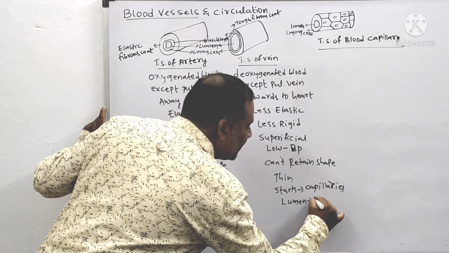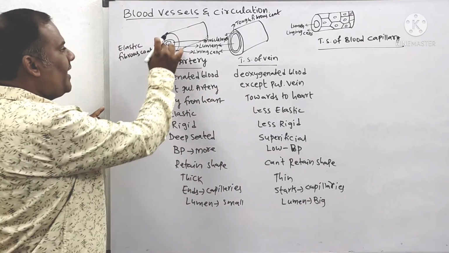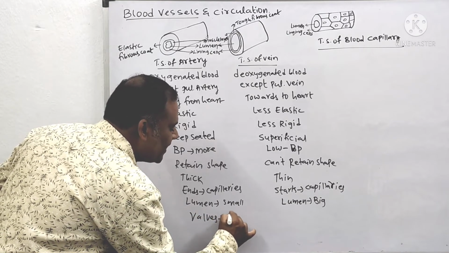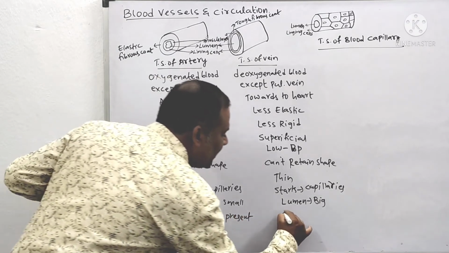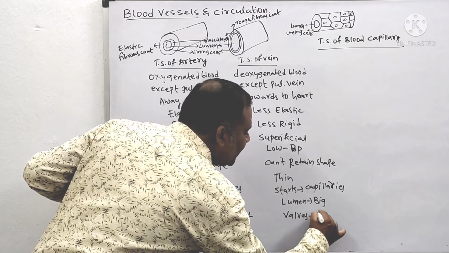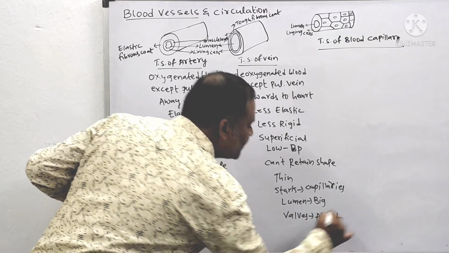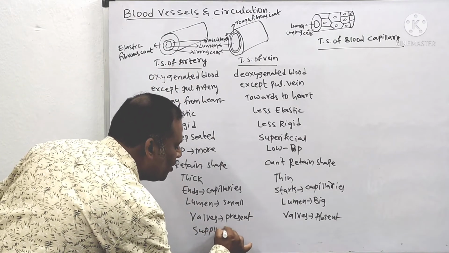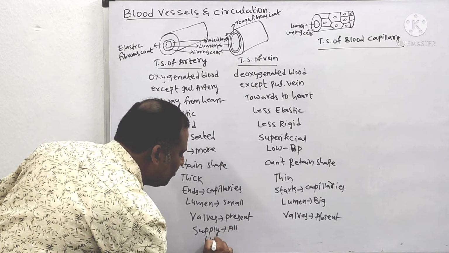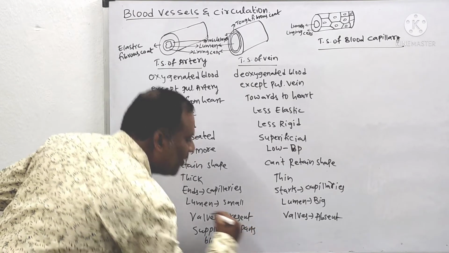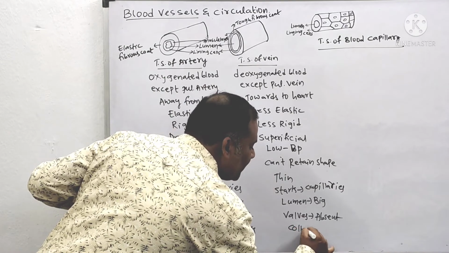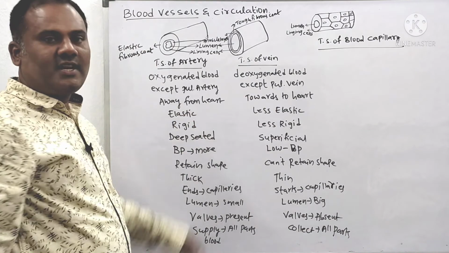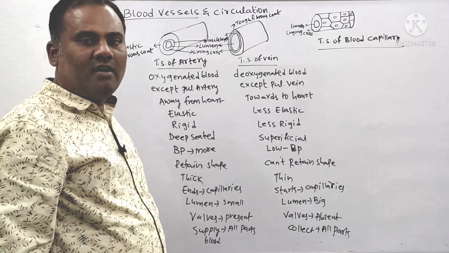And next, as I already discussed in the last class, valves are present in veins, whereas in arteries the valves are absent. Arteries supply the blood to all the parts of the body, whereas veins collect the blood from all the parts. So these are the differences between the arteries and veins.